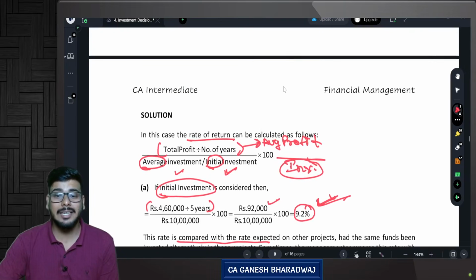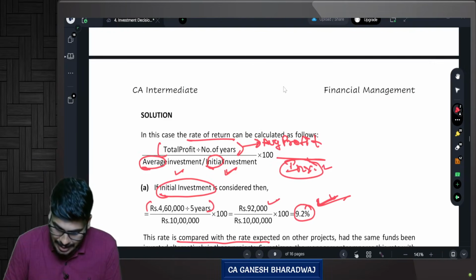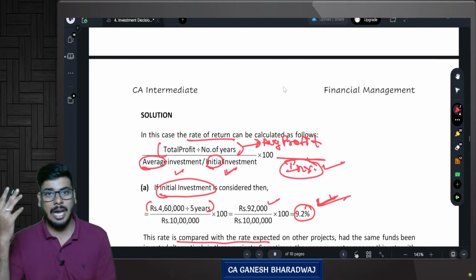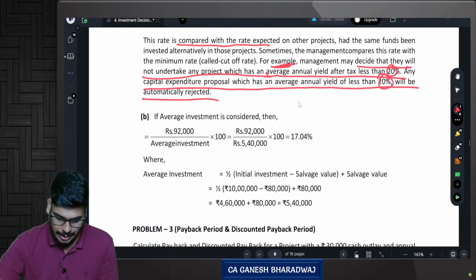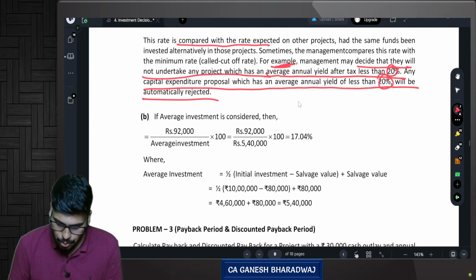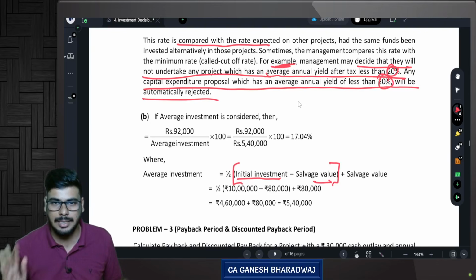Now, this ARR can also be calculated using a different formula: average profit divided by average investment, correct? This is where many students have a doubt regarding the formula that the institute has given in the study material. Average investment is equal to 1 by 2 into initial investment minus salvage value, so half of initial investment minus salvage value, plus salvage value.